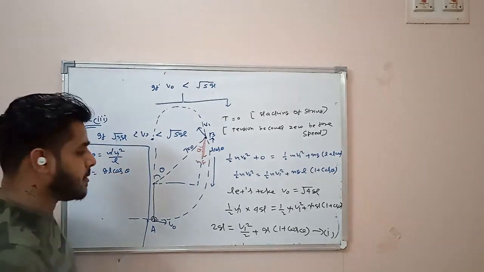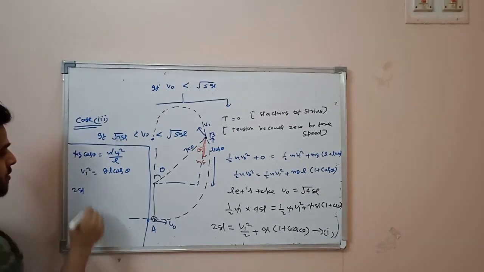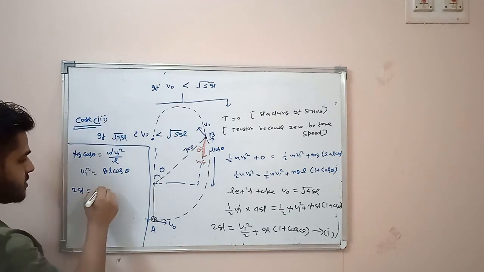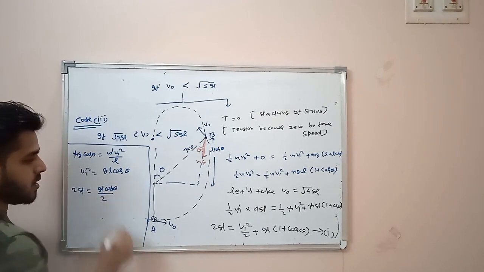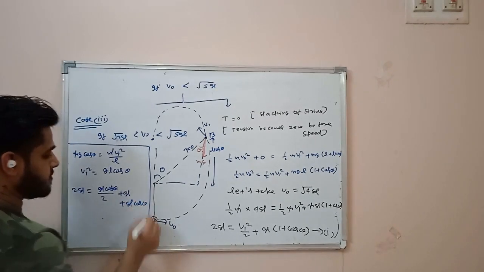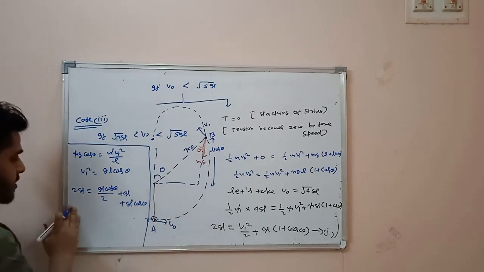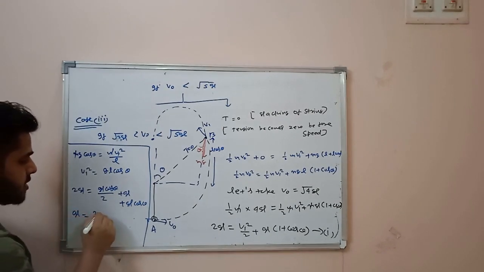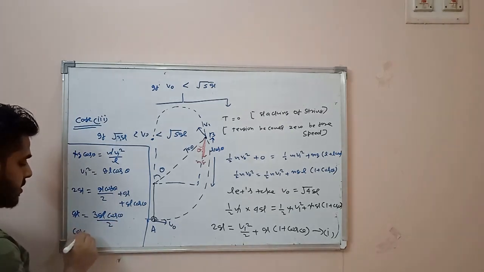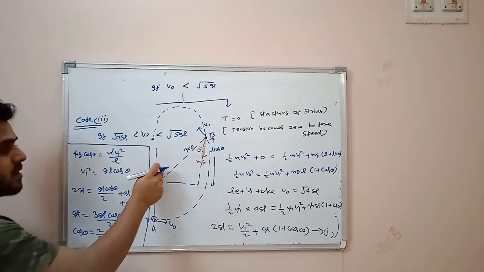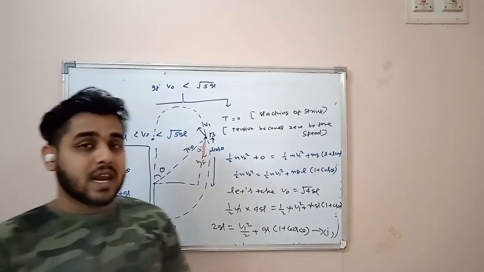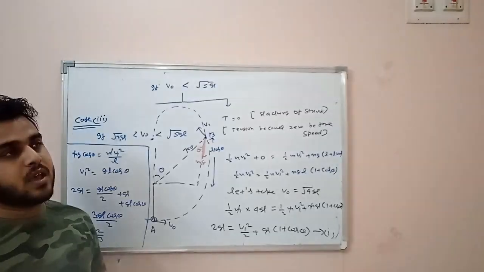Put the value of V1 square over here. So 2gl will be equal to V1 square divided by 2, that means gl cos theta divided by 2, plus gl cos theta. From here, this one is going to be 3gl cos theta divided by 2. gl will get cancelled out. Cos theta is coming as 2 by 3. That means at this angle from vertical, the tension in the string is going to be equal to 0 and the bob will leave the circular path. So this one is case 3.